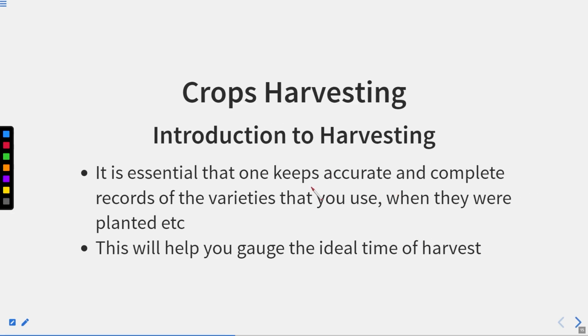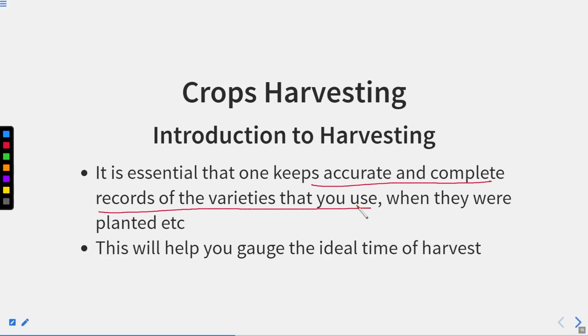It is essential that one keeps accurate and complete records of the varieties that you use. What type of variety you are growing, you should know. And then only you will know at what time it matures. The type of seed you bring from the nursery, right?